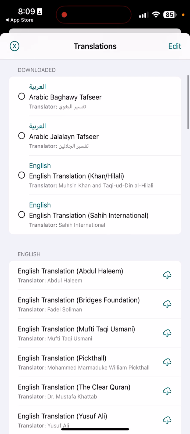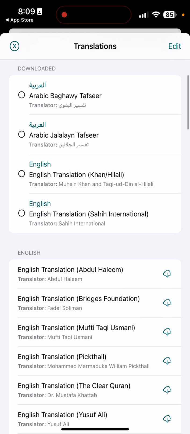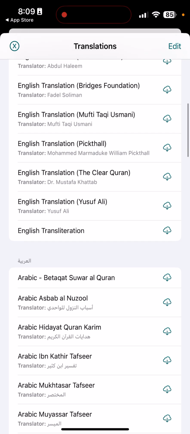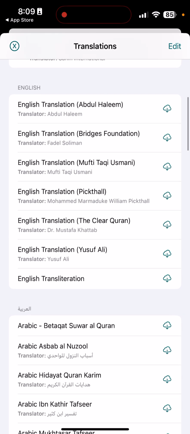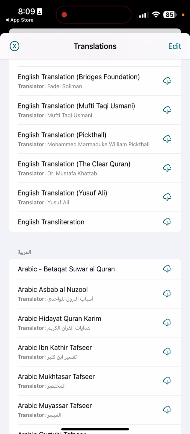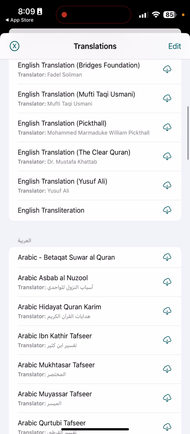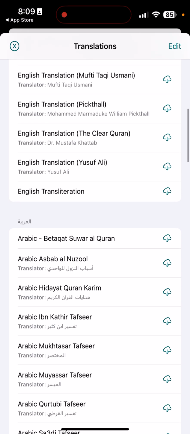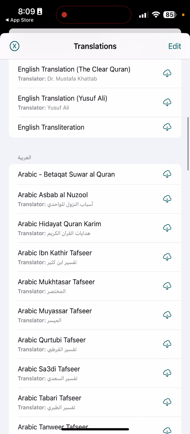And of course, the best ones in general usually are the Khan Hilali, or we also have Sahih International. These are good. Some of the other ones, maybe they're okay. I haven't gone through all of them. Pickthall is kind of older, and it uses some of the weird old English language, as well as Yusuf Ali, and there's some issues in some of these as well.